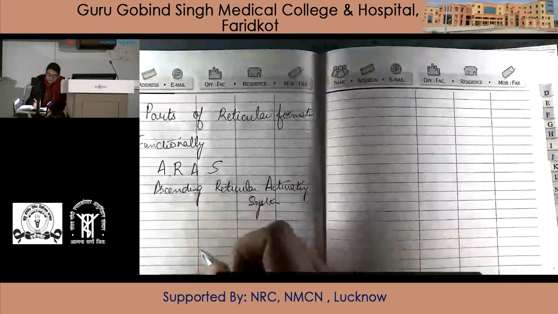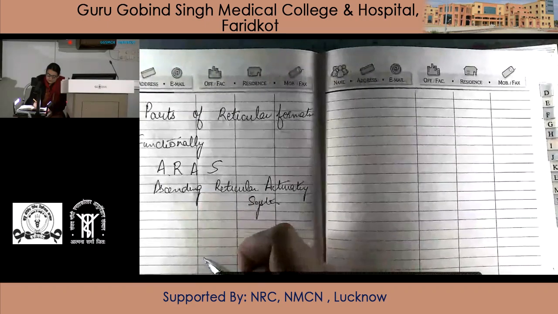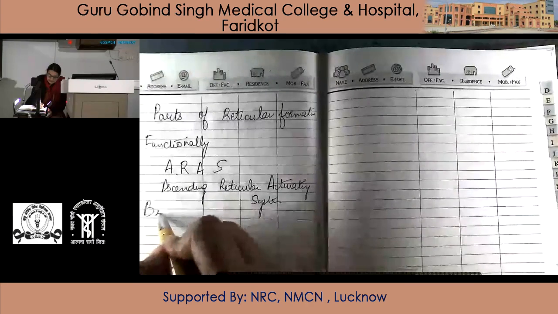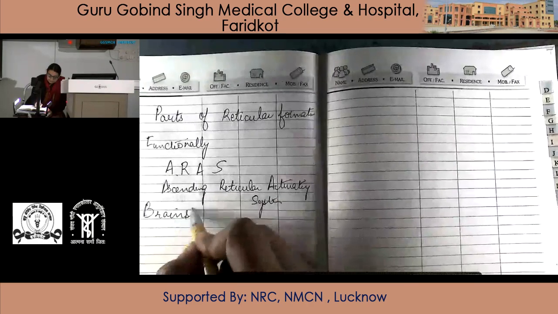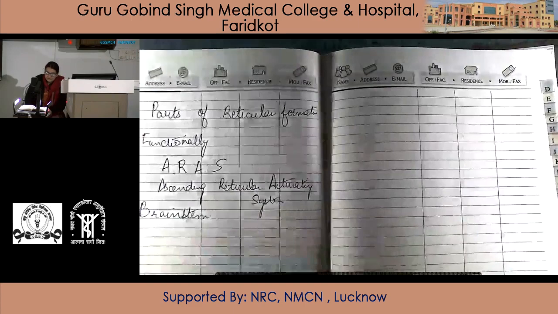Now, this ascending reticular activating system is connected with the brain stem. How is it connected?